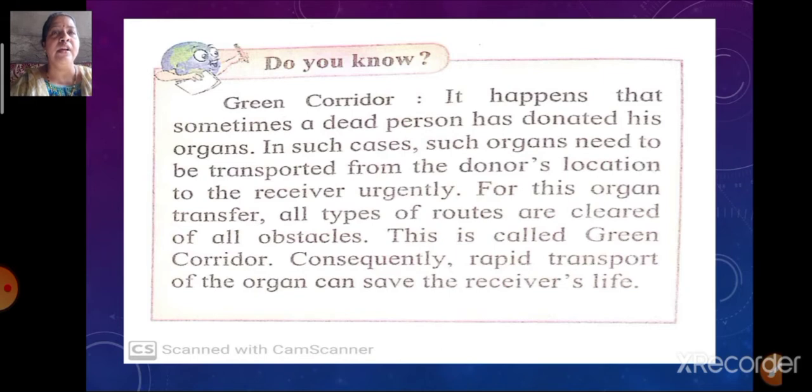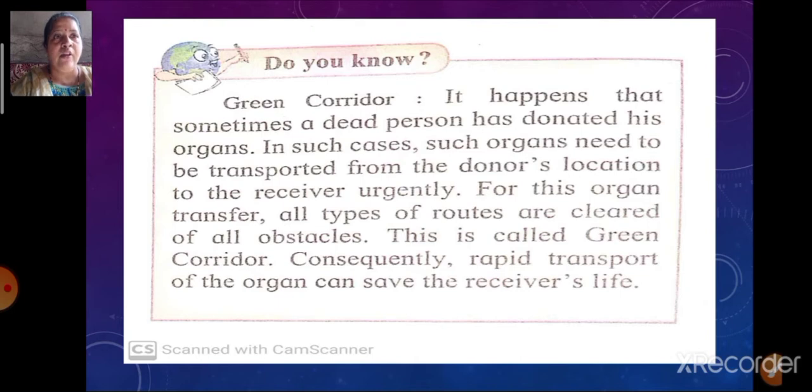Now here is a "Do you know" part. Just listen to this. What is a green corridor? Some extra knowledge is given over here. I hope children you all must have heard about this incident. It happens that sometimes a dead person has donated his organs.